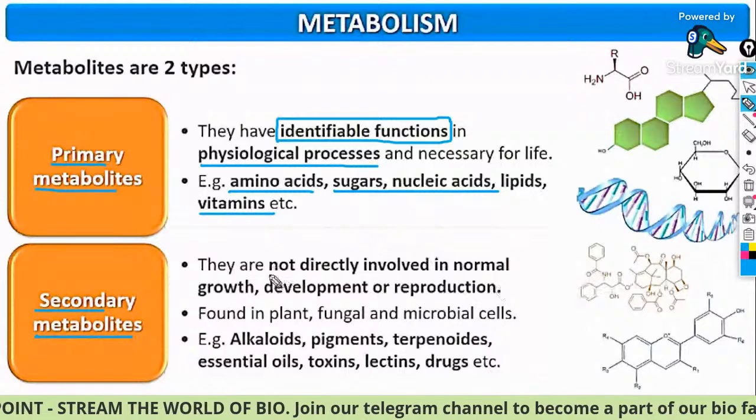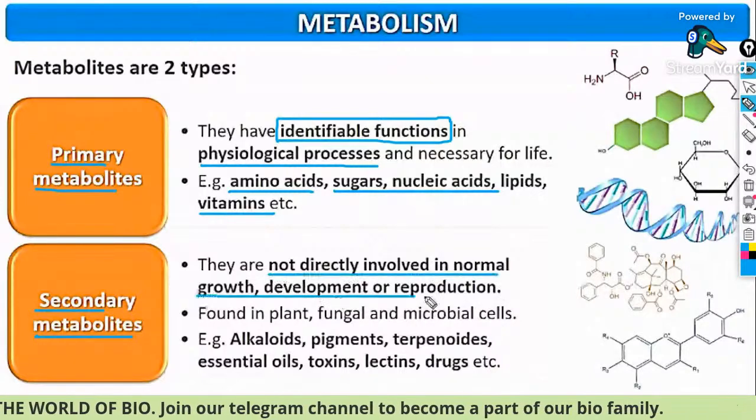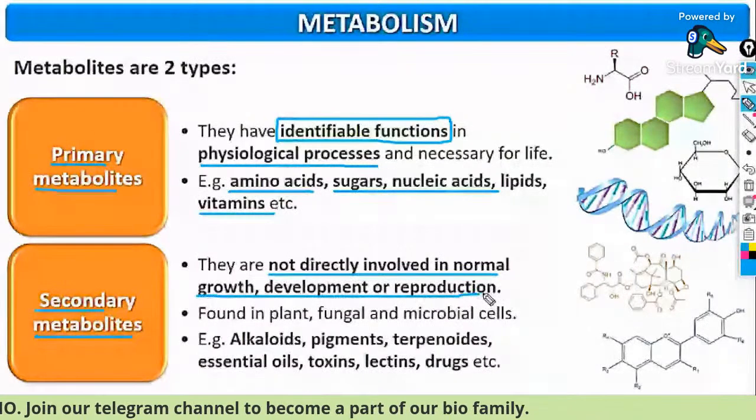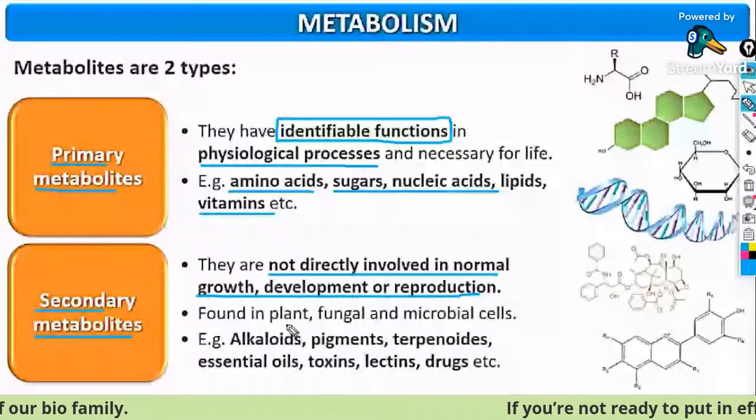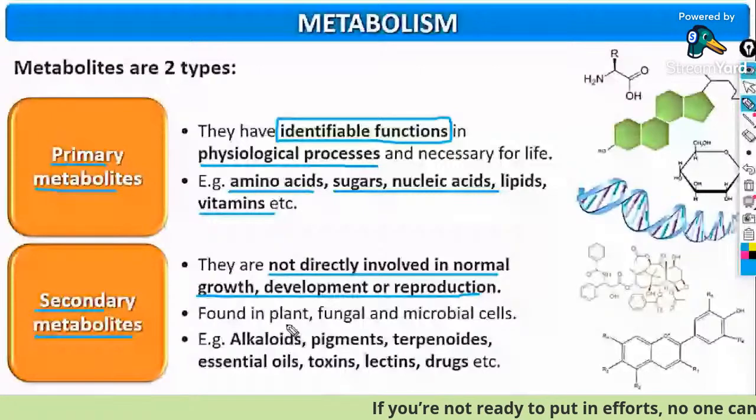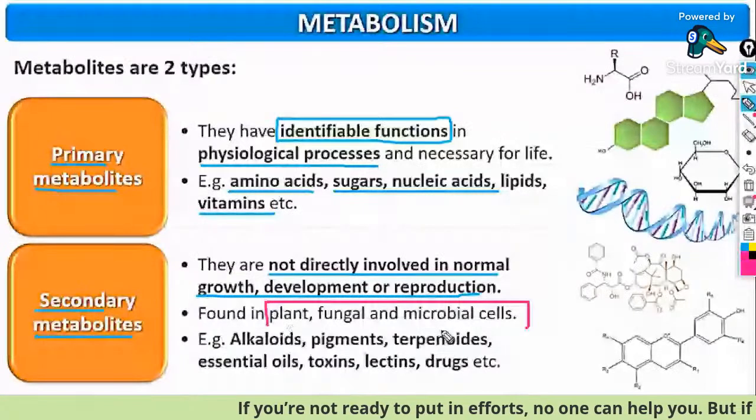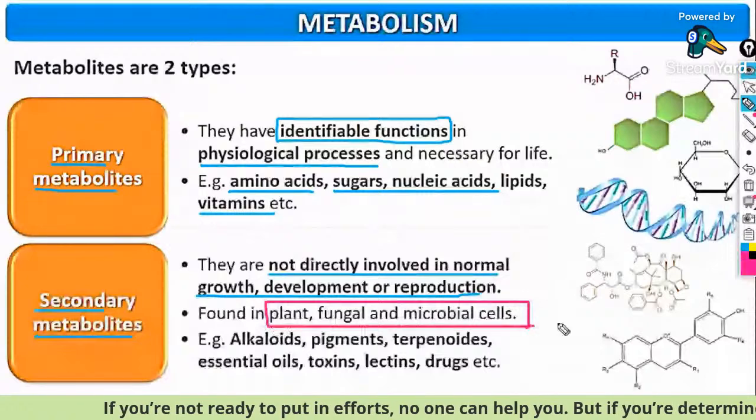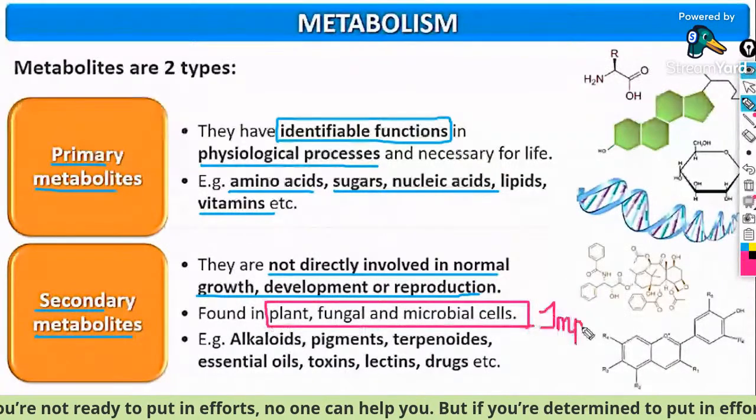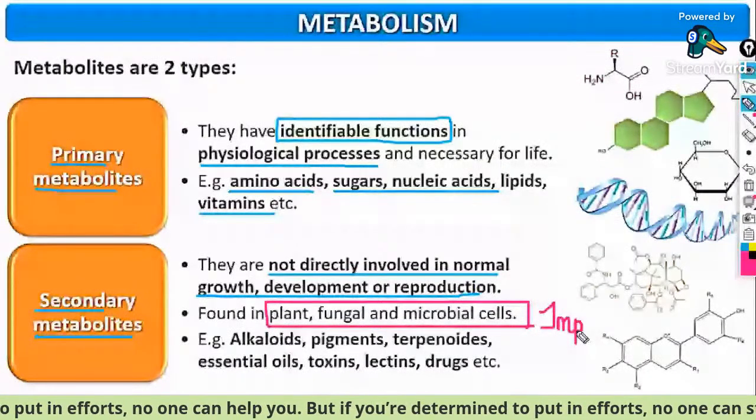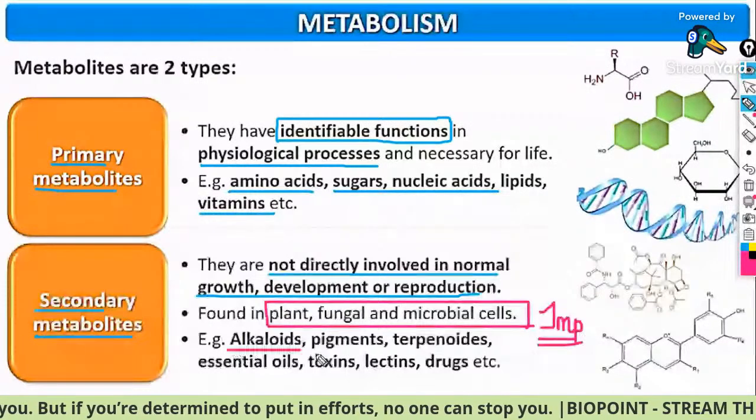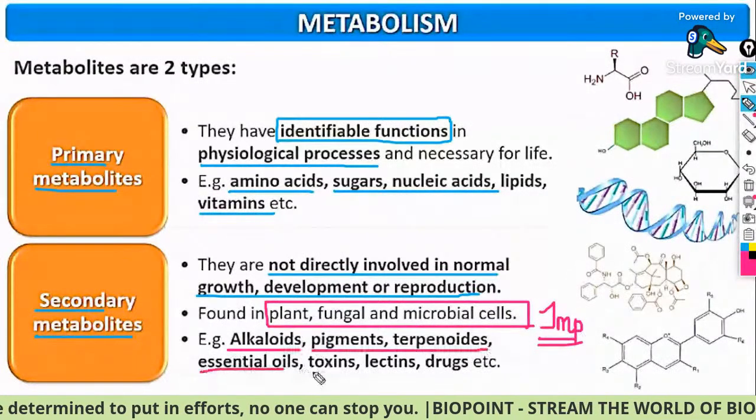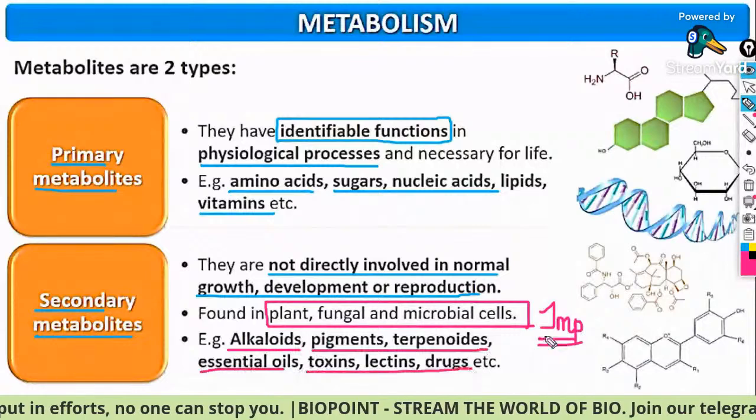secondary metabolites are not directly involved in normal growth, development or reproduction. This is an important statement. The secondary metabolites are found in plant, fungal, and bacterial cells. Important, this came as a statement in a previous year question. Examples we have already discussed: alkaloids, pigments, terpenoids, essential oils, toxins, lectins, drugs, etc.